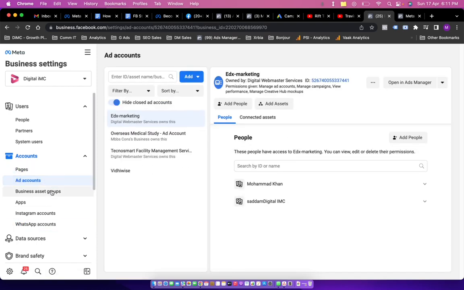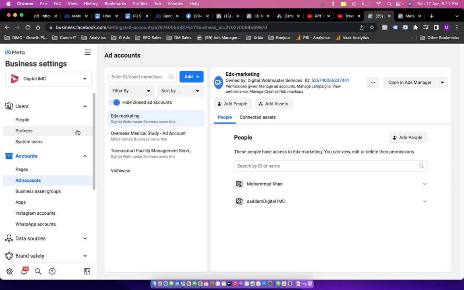So once all these properties are created, then you need to share these properties to a company or maybe to a person who's going to manage the Facebook ad account. Now I'm going to show how this ad account is going to look, but let's go through the sharing options first.